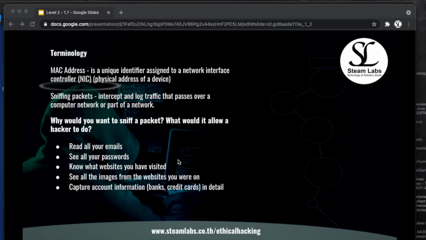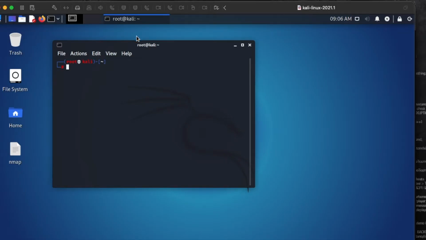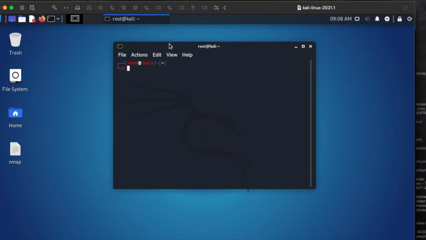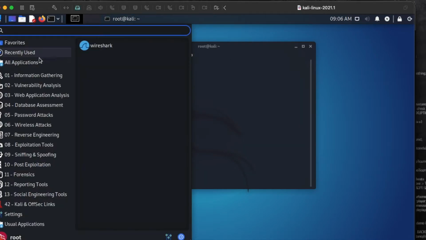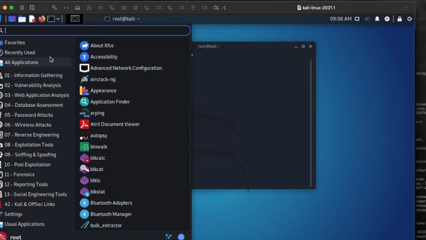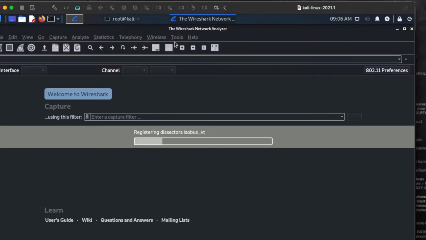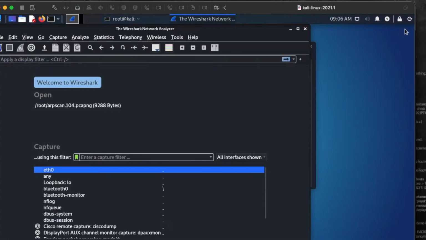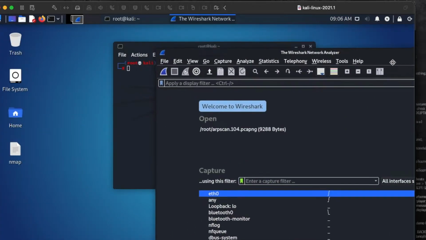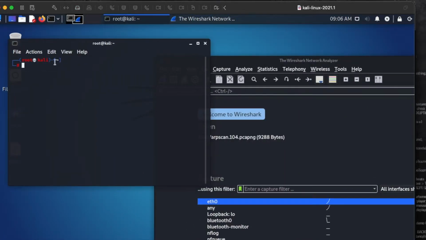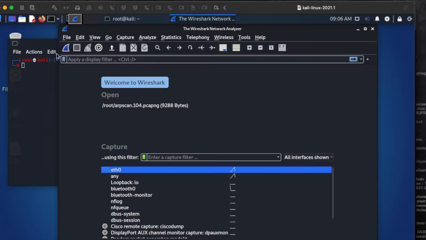Now, I'm going to move away from these slides for a moment and go over to my Kali Linux machine. As I said, we're going to be using something called Wireshark today. So I'm going to open that up now, recently used, and I've also got my terminal window open. So you're going to need a terminal window open. I'm logged in as root at Kali, and I've also got my Wireshark tool open.